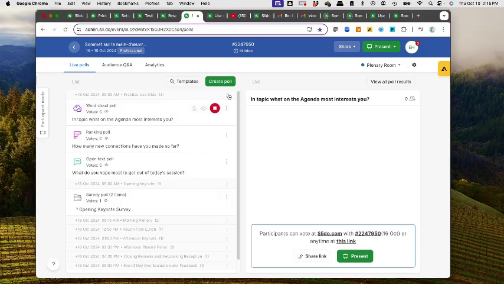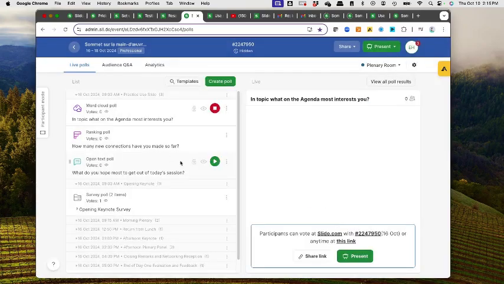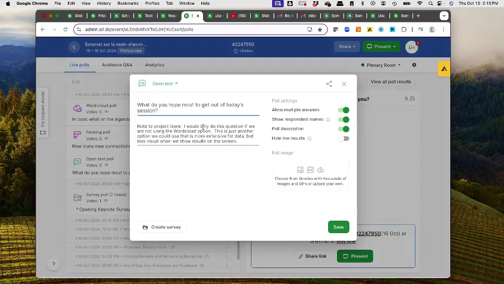If we go into edit, you'll see that again, I've put in some notes here to the project team. So this is just an example of one option that we could use to practice and collect the information. I put in this one as an alternative as well. And so I would only use this question or the word cloud.